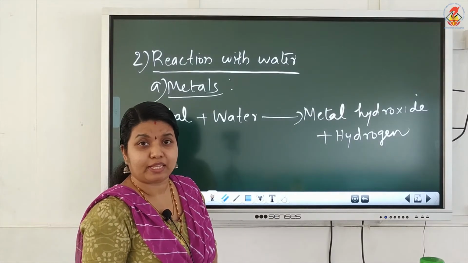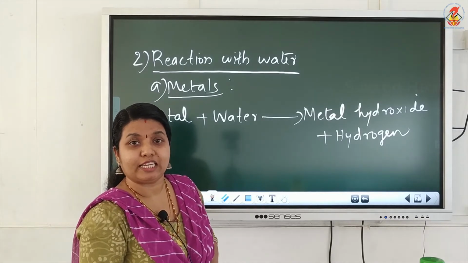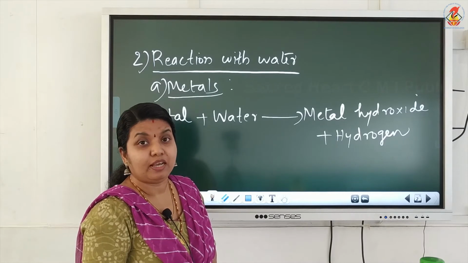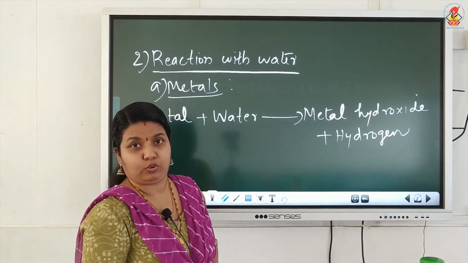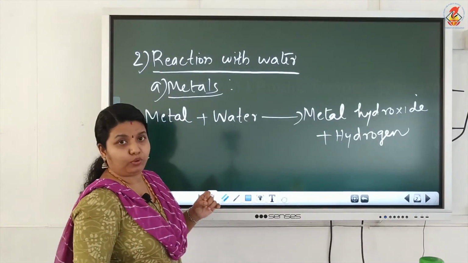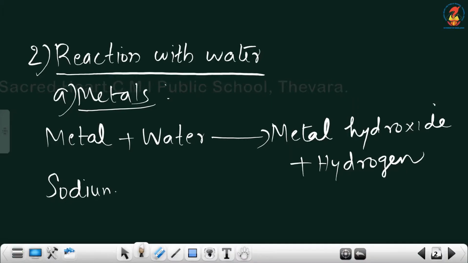I hope you remember the reactivity series in which metals are arranged in the decreasing order of their reactivity. Which metal is on the top of the series? Potassium followed by sodium. Sodium is a highly reactive metal. So we will write the example with sodium. It reacts vigorously with water. What do you mean by a vigorous reaction? A very violent reaction takes place.